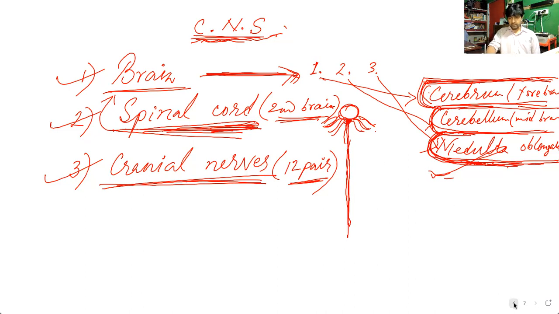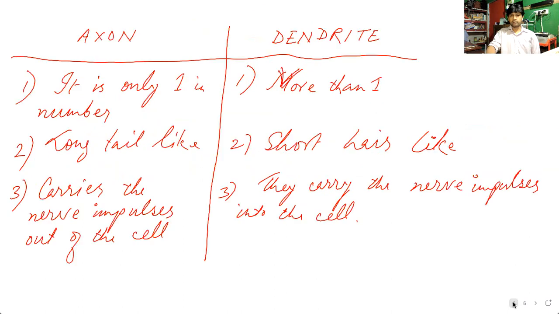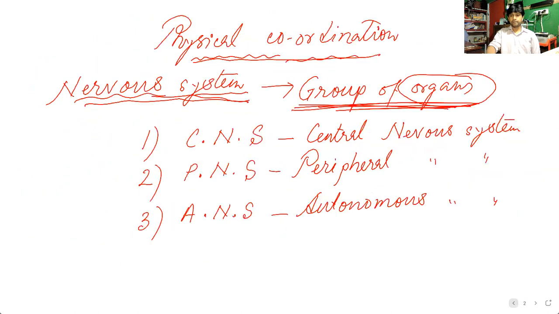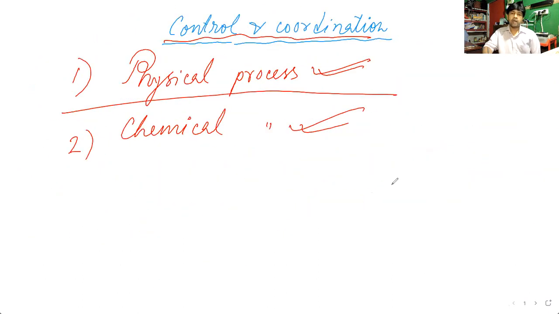So these things I explained today. I hope you understood. I want to repeat again that today we have discussed control and coordination. There are two types of control and coordination in our body. One is the physical coordination, another one is the chemical coordination.